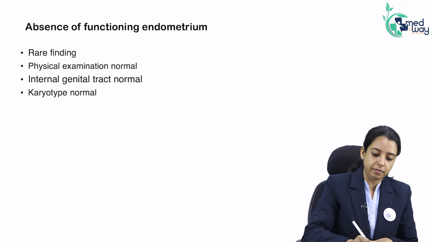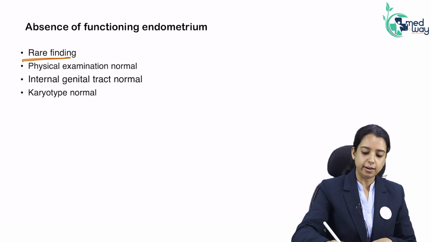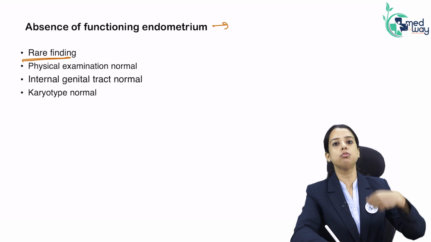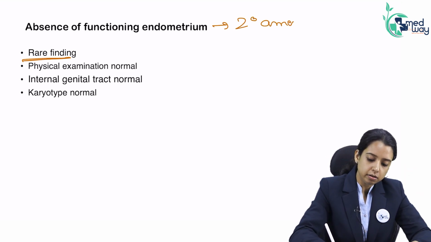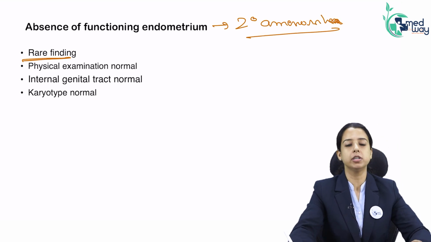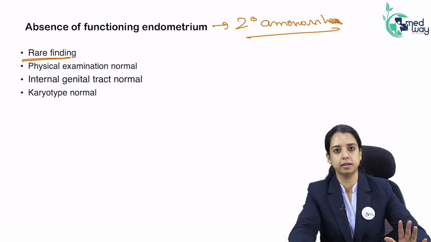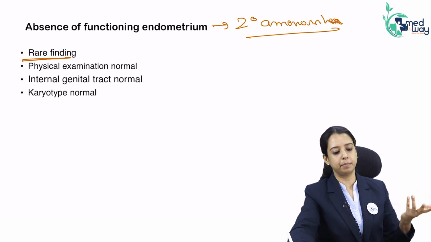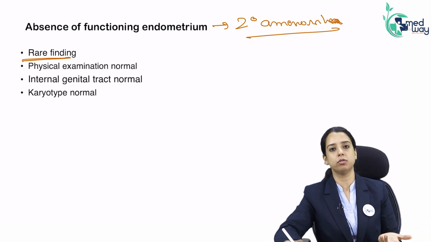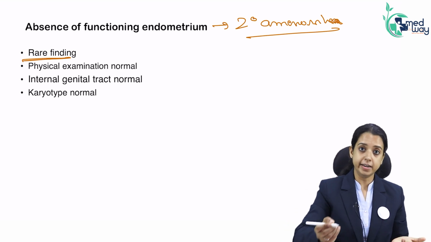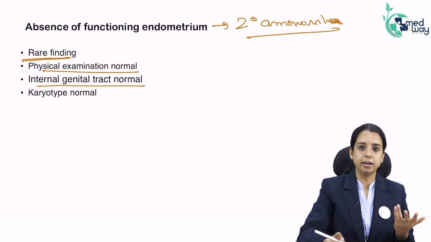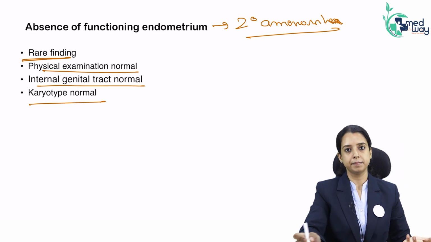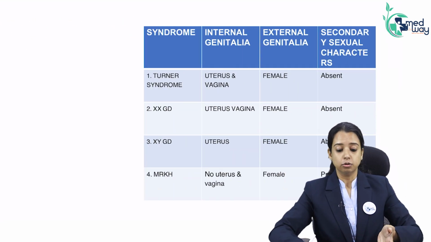Absent functioning endometrium is a very rare finding. Absence of functioning endometrium generally happens due to some procedure or some infection, so that will happen at a later age. A patient who gets pregnant and gets curetted will have only non-functional endometrium. So it generally presents with secondary amenorrhea. Rarely, though, anything can happen. Rarely it can be a cause of primary amenorrhea also. If it does cause primary amenorrhea, physical examination will be normal, the internal tract will be normal, and the karyotype will be normal.